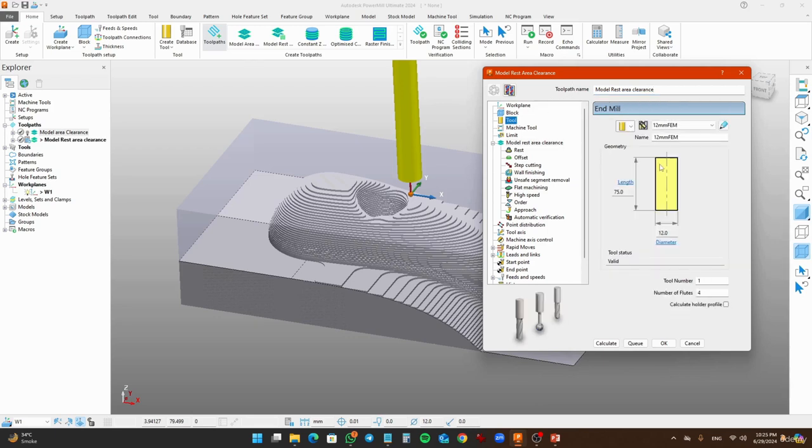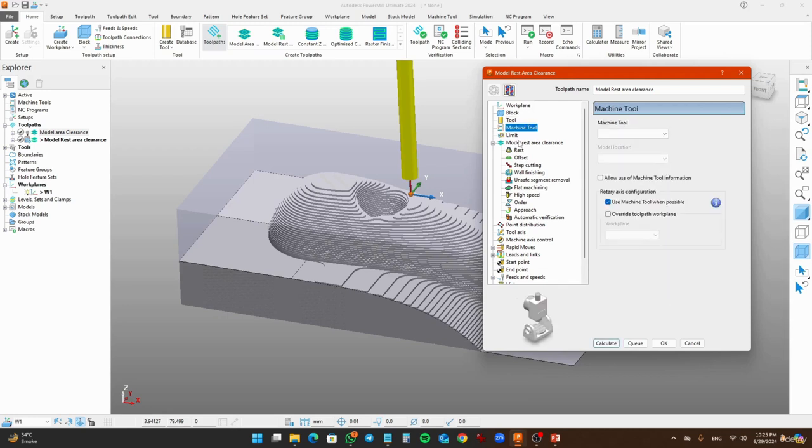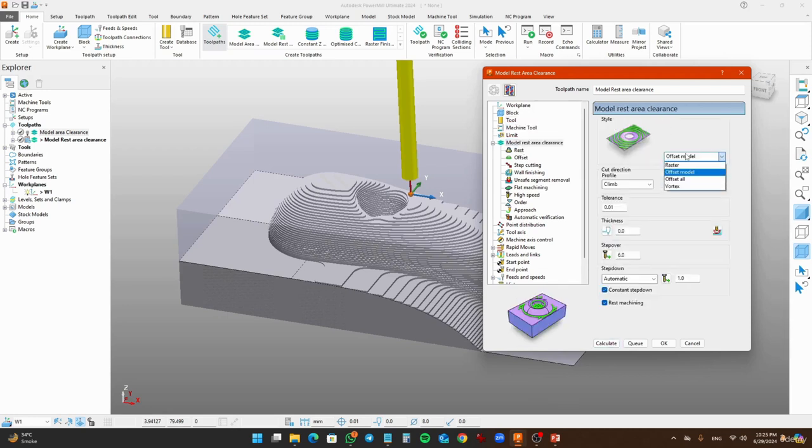And we have to set the tool. So this time with the rest material, I'm going to use an 8mm end mill. Set as offset model.